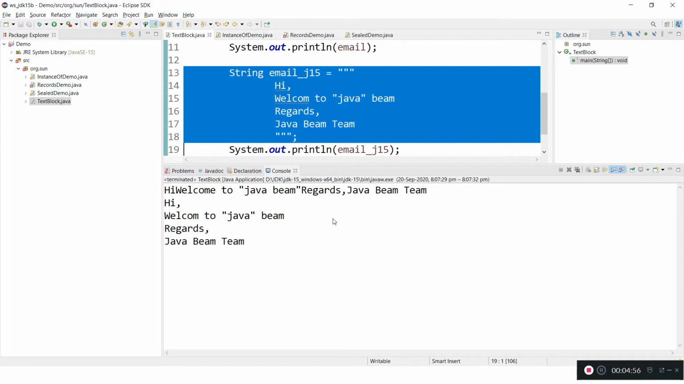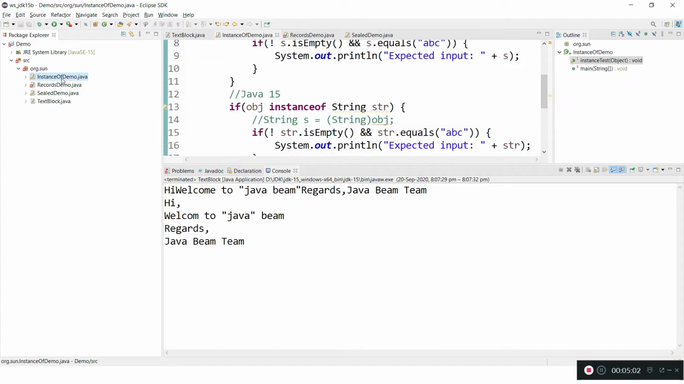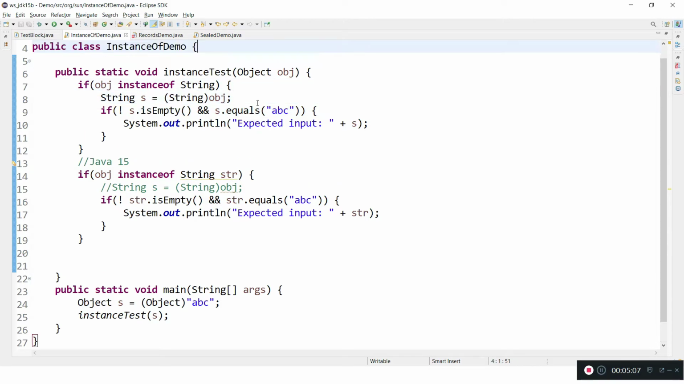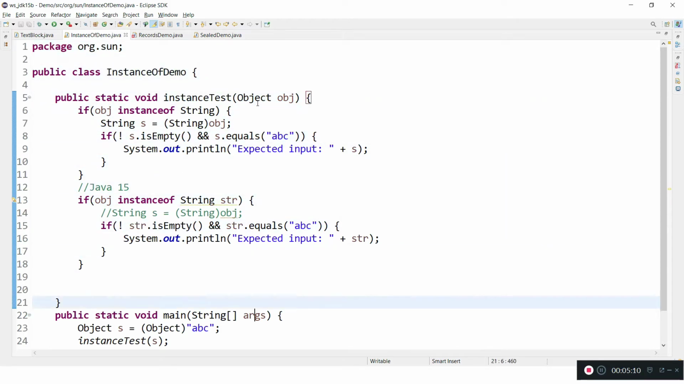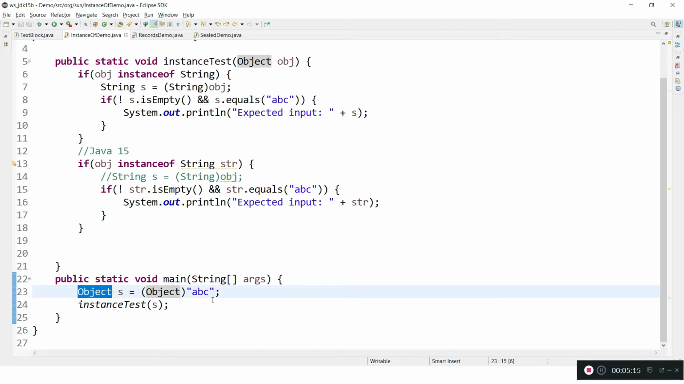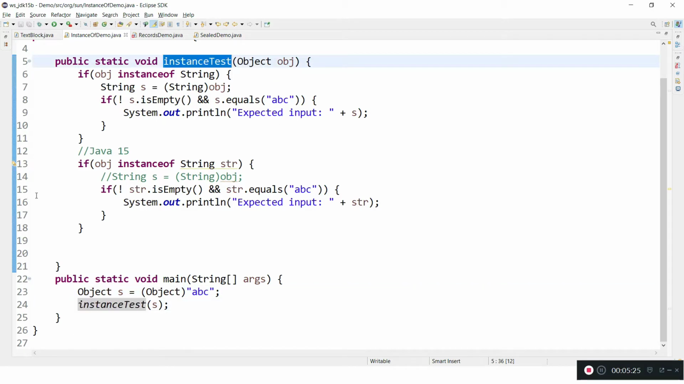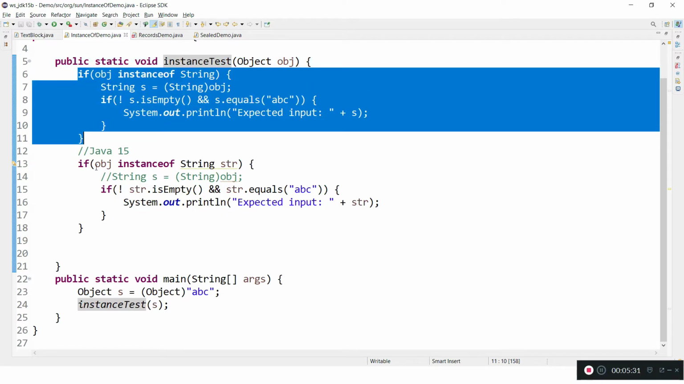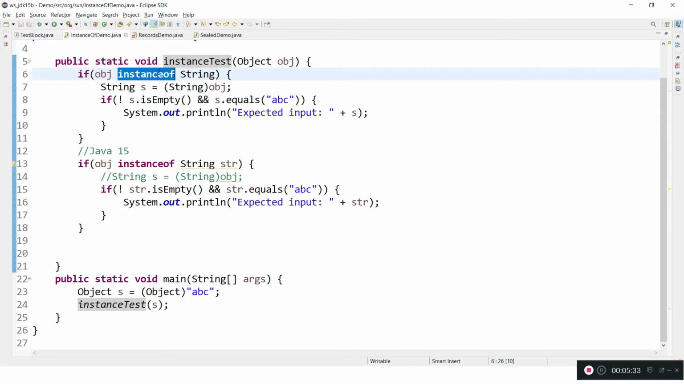Let's see an example: pattern matching using the instanceof operator. Here is a main method, and here I am taking one object. Assume that you are not aware what exactly this object is. This is a string I am giving for testing purposes, and in this method we are going to use the instanceof operator. In JDK 14 and previous versions, we write the instanceof operator something like this.